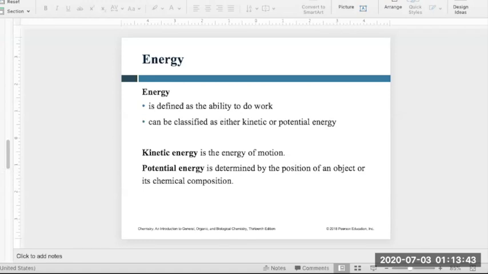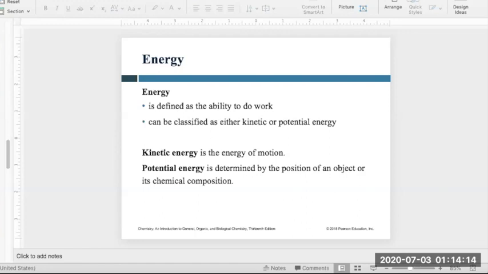Let's talk about what energy is. In the universe, everything is made up of two things: matter and energy. We already talked about matter. What is matter? Matter is any substance that has mass and occupies some volume. So all those things that have mass and volume come under matter, right? But there are other things too that don't have mass and volume, and all those components come under energy.